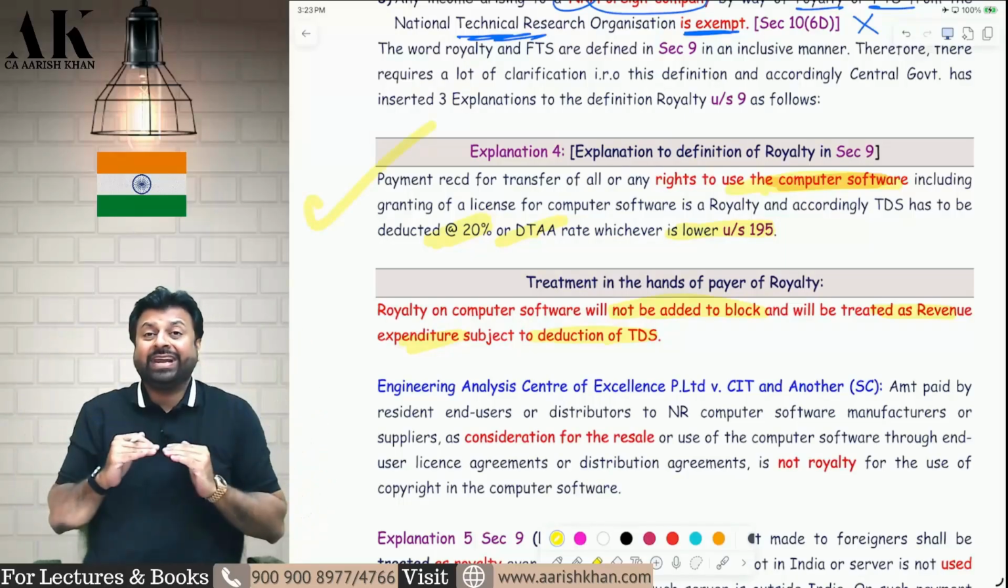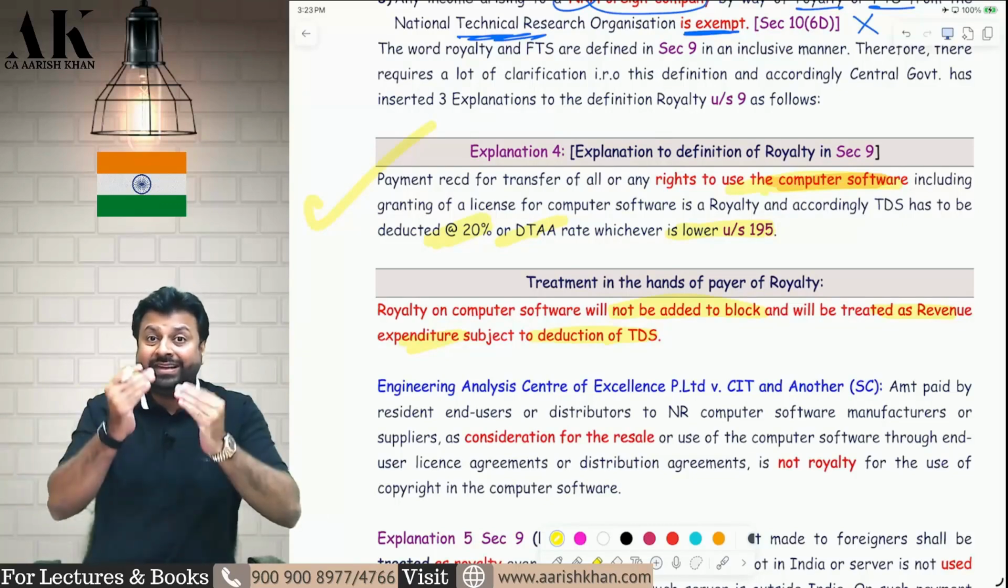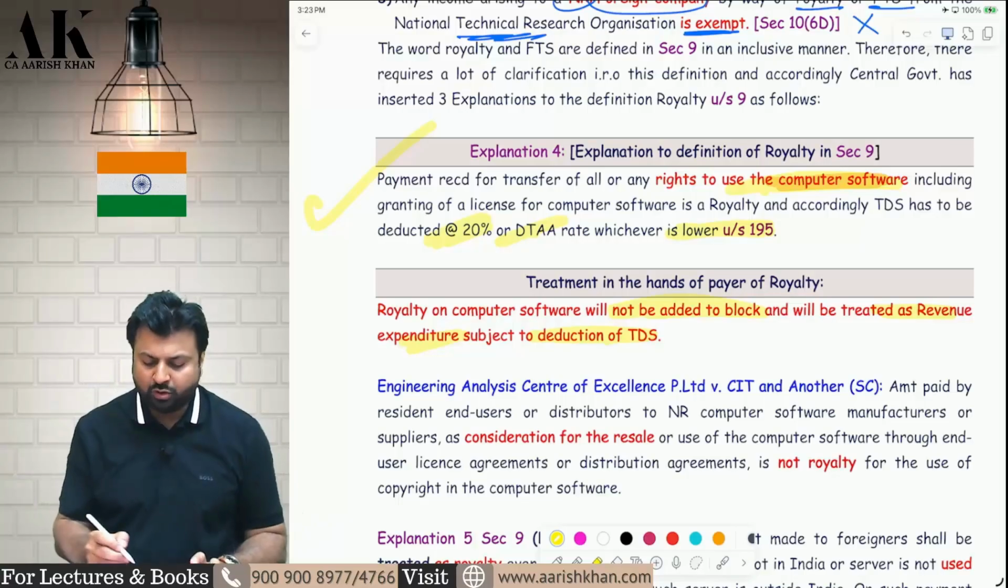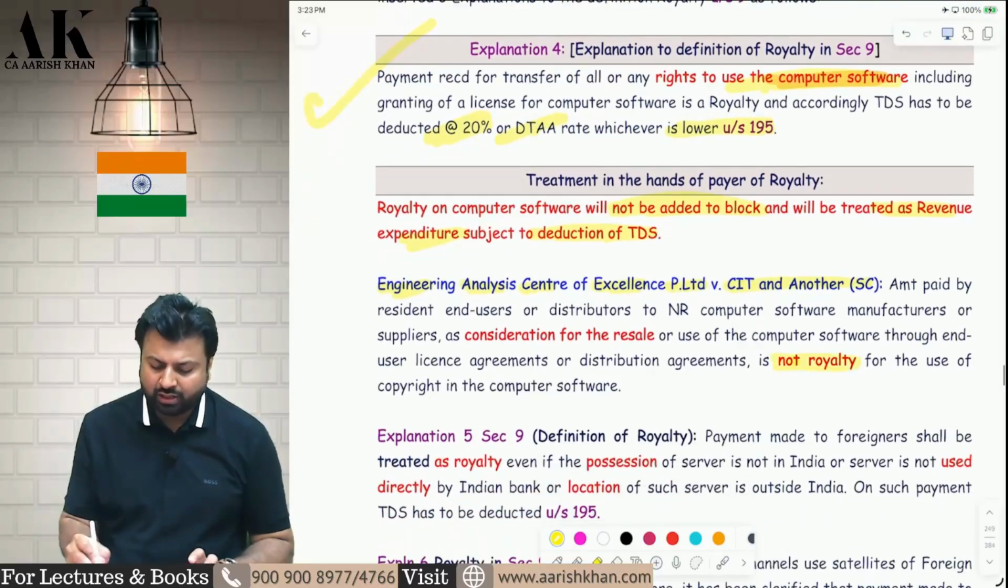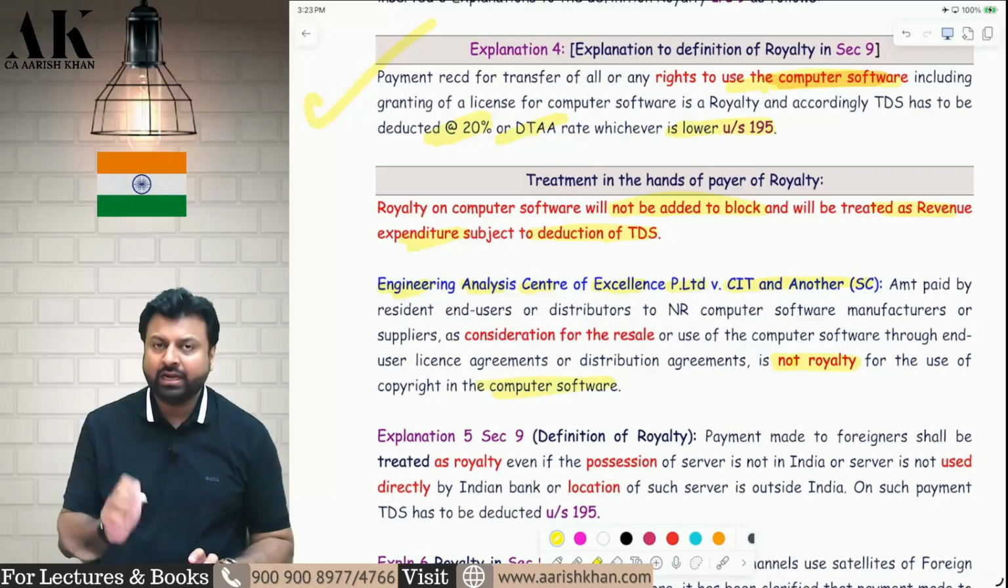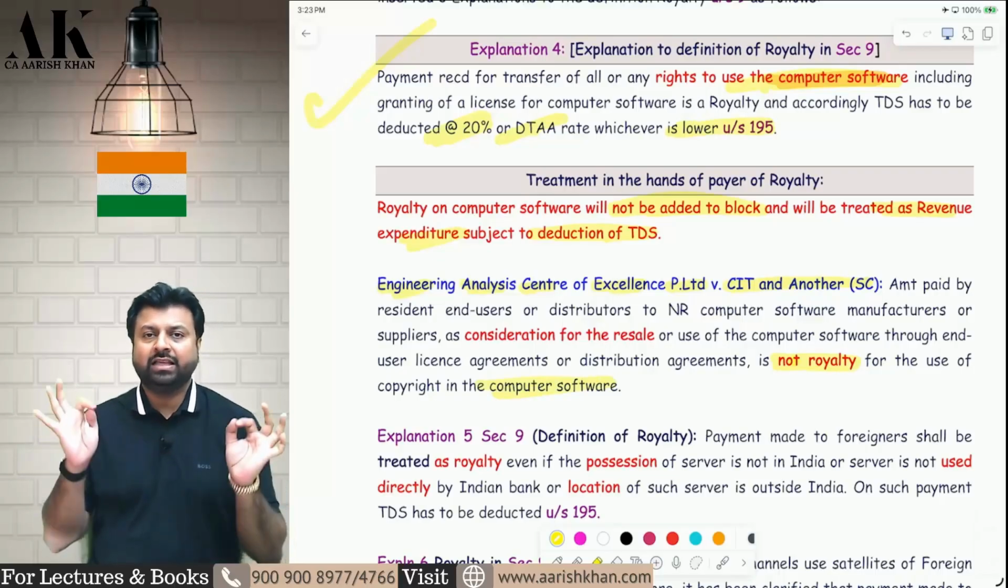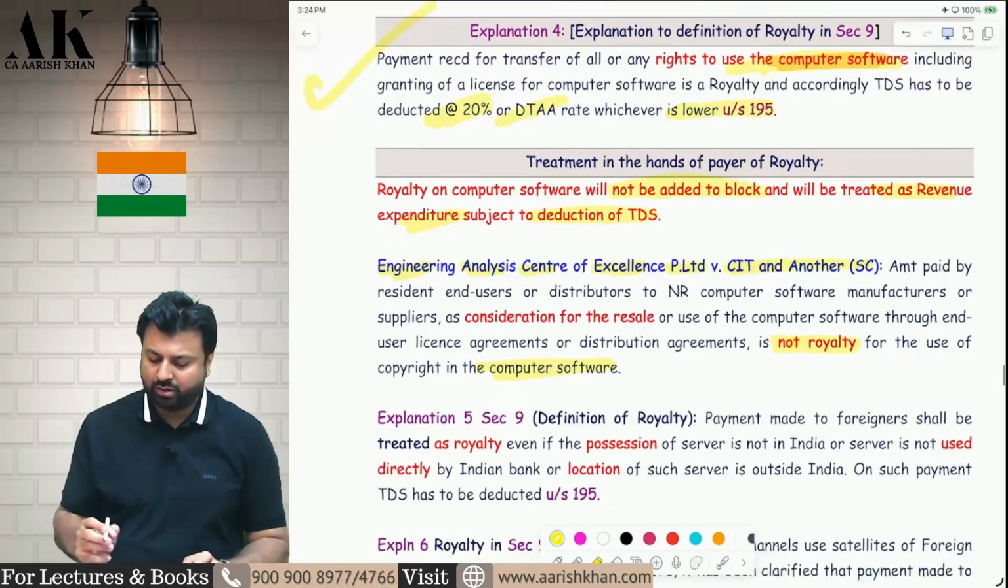But if I take it for resale, or if I take it for end use, then the Supreme Court of India in the case of Engineering Analysis Center of Excellence Private Limited versus CIT and another has held that it is not a royalty. It will not be considered to be a royalty, and therefore you cannot expense it out. I hope it is clear to all of you.